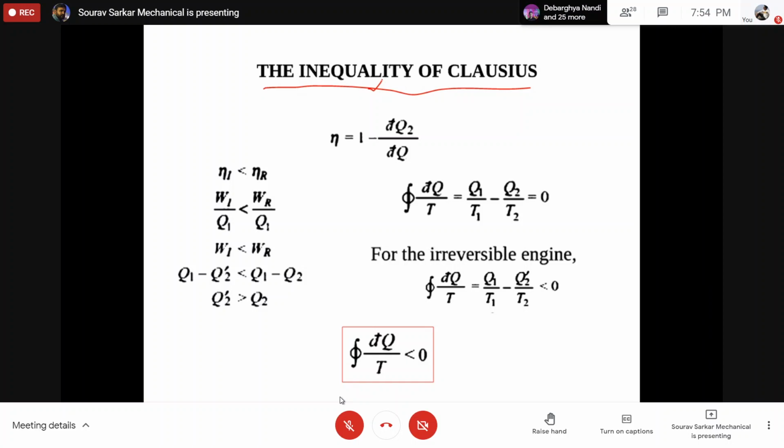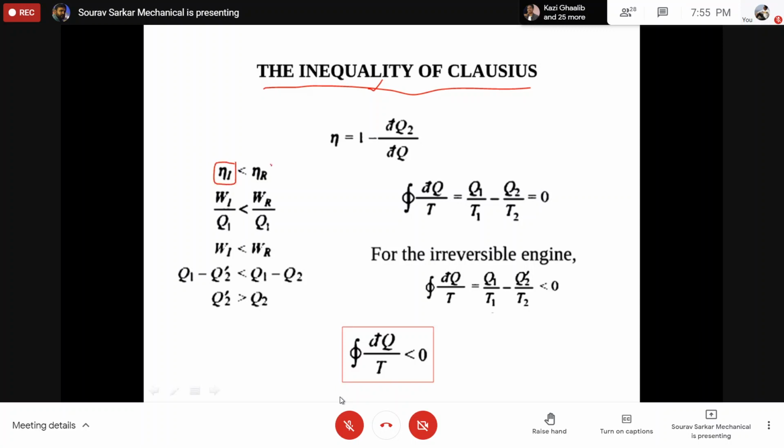Whatever we have derived is valid only for reversible paths and reversible cycles. So now we are going to look into real or actual processes.